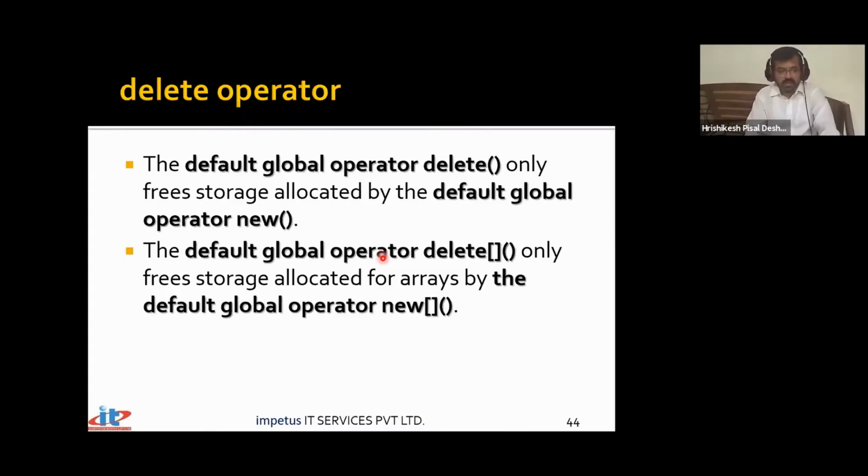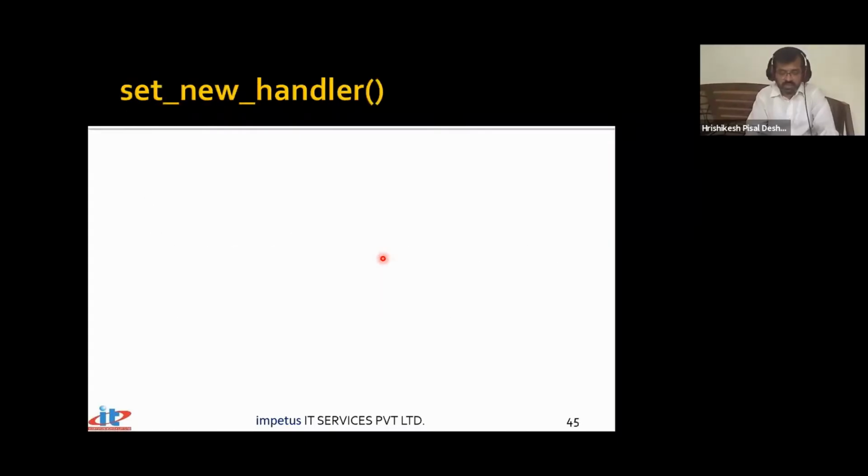Let's now interfere in this working. Let's also take a scenario where we're going to look at the memory failures issue. There's something called set_new_handler. Till now, we have always taken a scenario where we are lucky that our allocation request was satisfied. We are not allocating too much memory. So whenever you made a request, your request was satisfied. And since the request was satisfied, everything went on smooth.